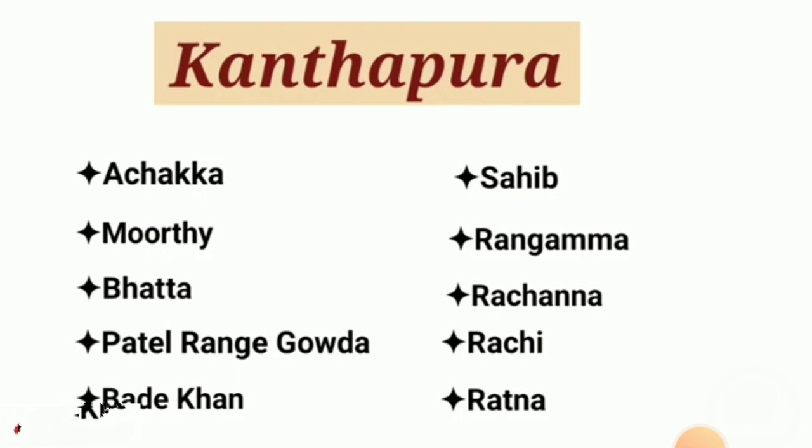After it, Murthy goes to Rachanna's house, but he is hesitating because he was a Brahmin and Rachanna was a Baniya. So he was hesitating, but he went there. And when Rachanna's wife Rachi gave him a glass of milk, he hesitates, but he takes it. After coming home, he does his shuddhikaran.